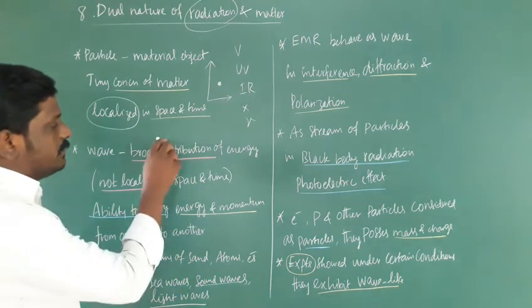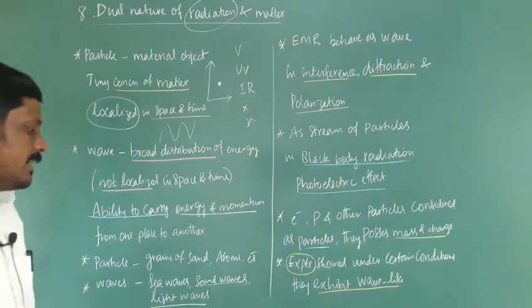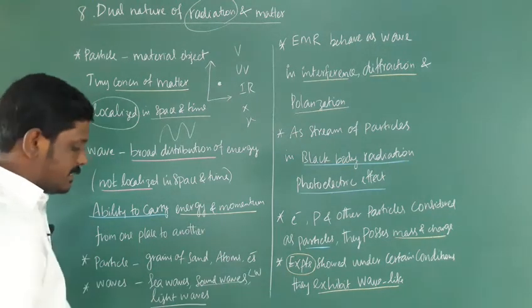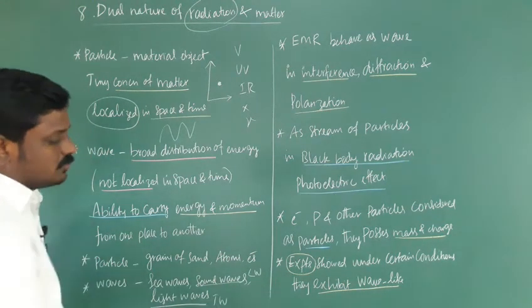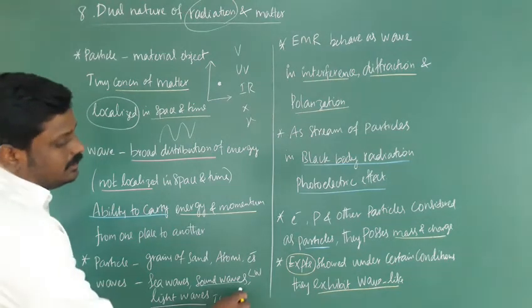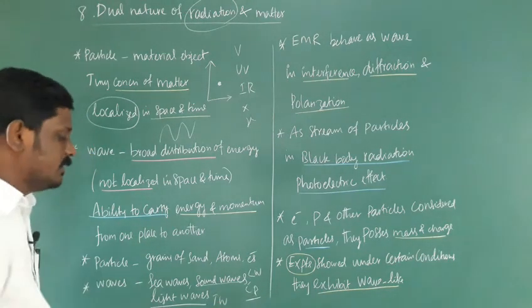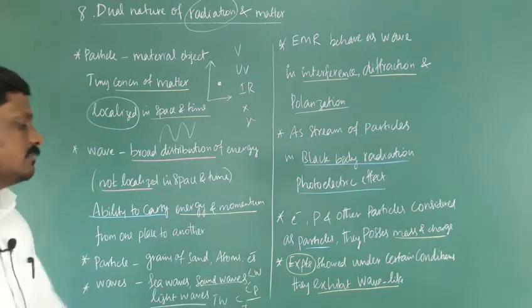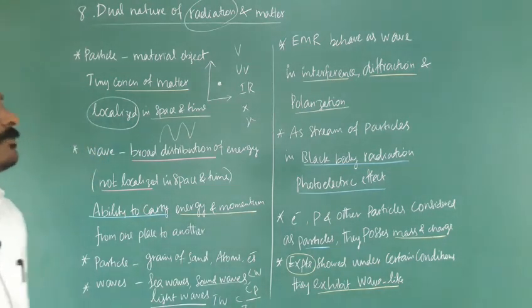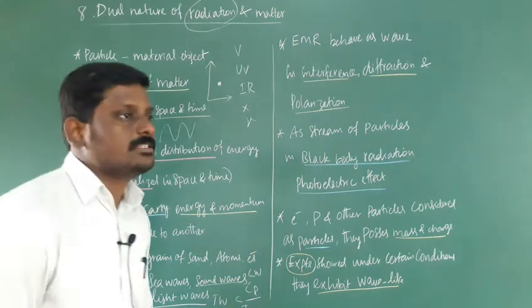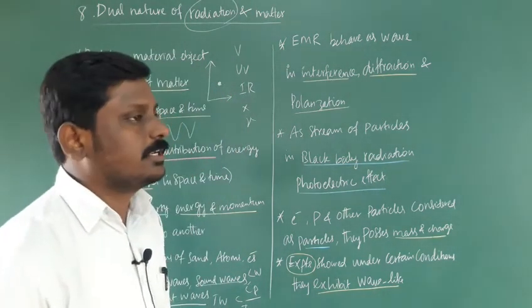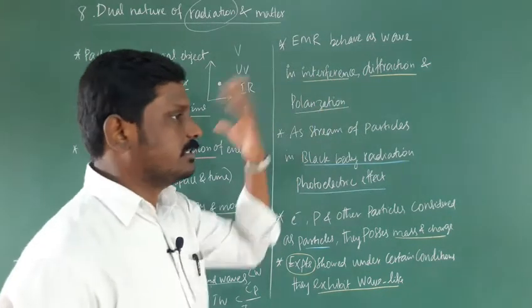Sea waves move up and down. Sound wave is a longitudinal wave, and light wave is a transverse wave. Sound waves propagate as compression and rarefaction, while a transverse wave has crest and trough. These things we have studied in the lower classes. Electromagnetic radiations behave as a wave in interference, diffraction and polarization, which we discussed in the previous lessons.